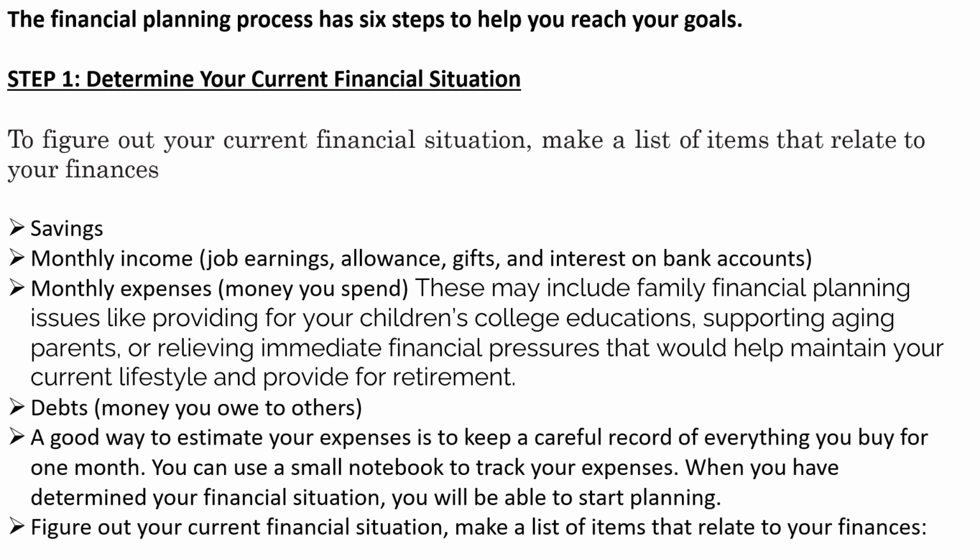Once you know what money is coming in and where it is going, it will be easy for you to see how much you can save, how much you can invest, how you can plan for your retirement, and which investment can give you better returns. All this you can plan once you have determined your current financial situation. So figure out your current financial situation and make a list of items related to your finances. This is your first step: determine your current financial situation.